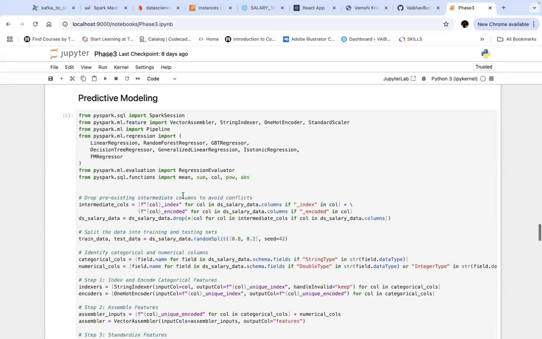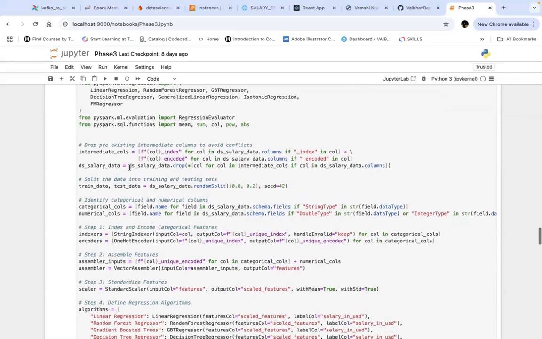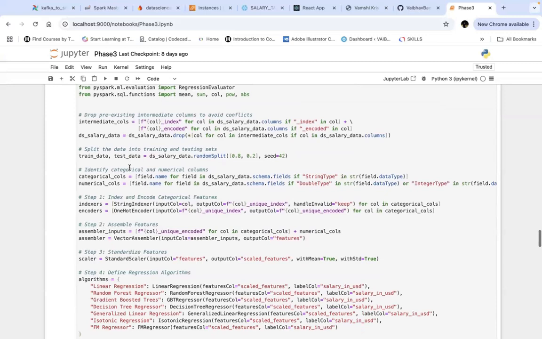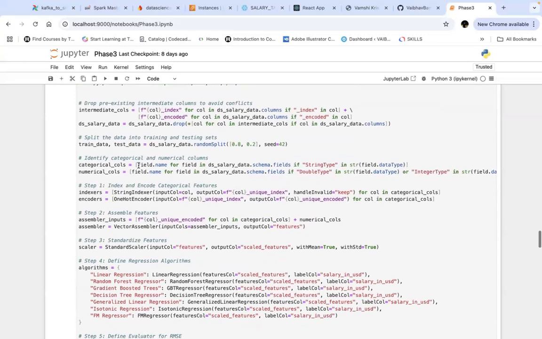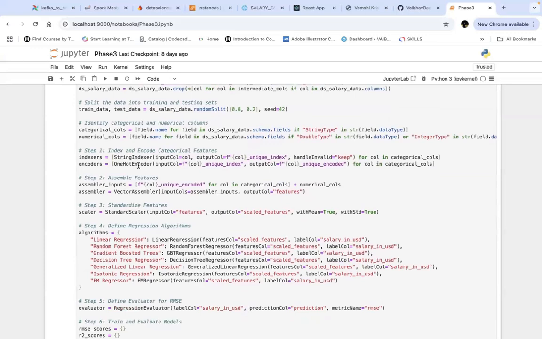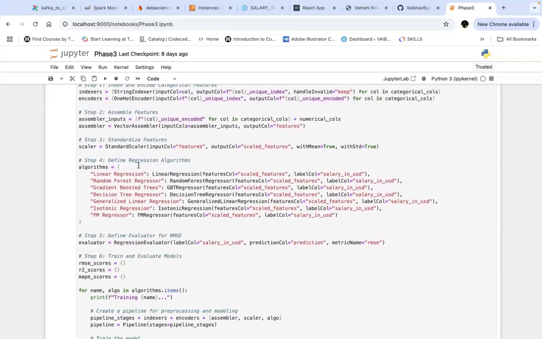Now let's move on with the predictive modeling. We had used 7 models, that is linear regression, random forest, GBT regressor, decision tree, generalized linear regression, isotonic regression, and FM regressor. We had identified the categorical and numerical columns, indexed and encoded the categorical values, and assembled features, standardized those features.